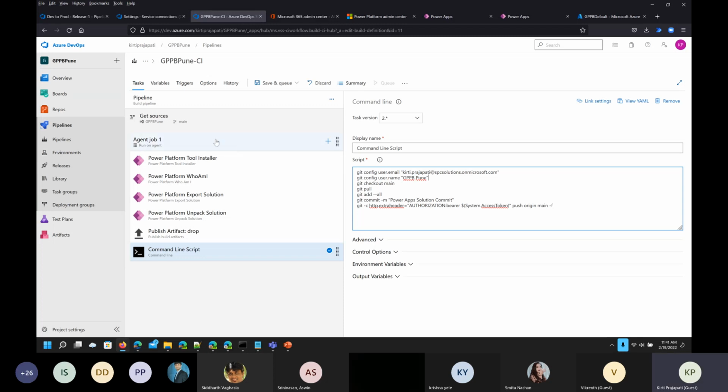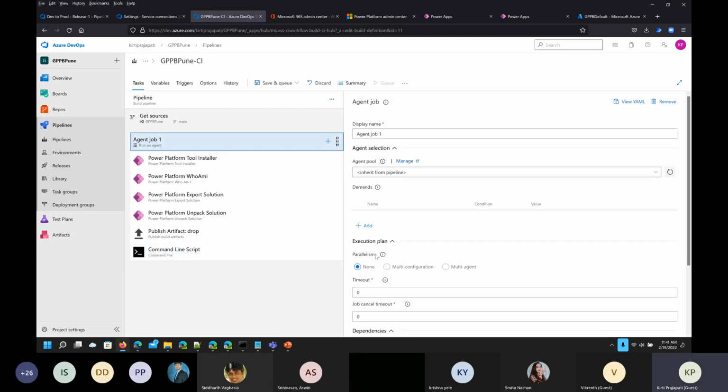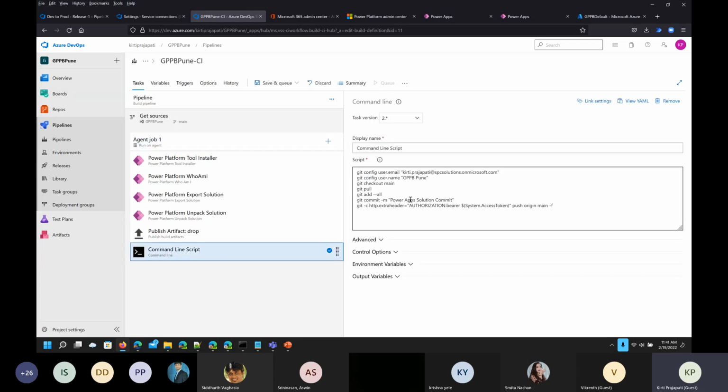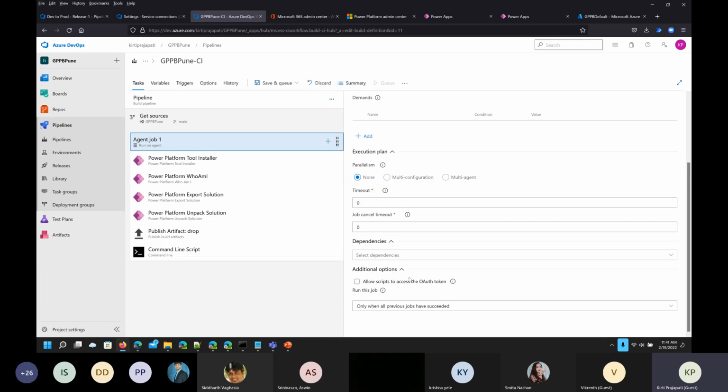Right. Now after this, make sure that your agent job 1 has permission to execute this script, because this script will ask for some kind of authorization. So make sure that for agent job 1, if you scroll down a little bit, under the additional options you have a checkbox called allow scripts to access the OAuth token.